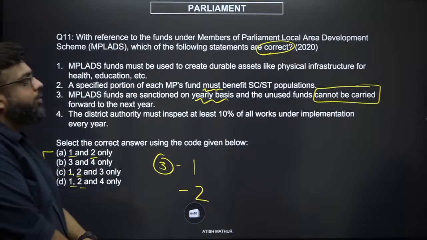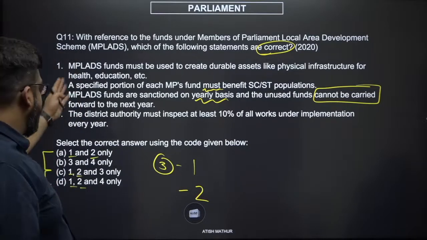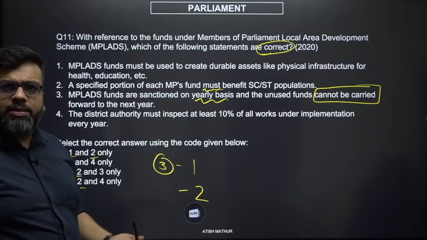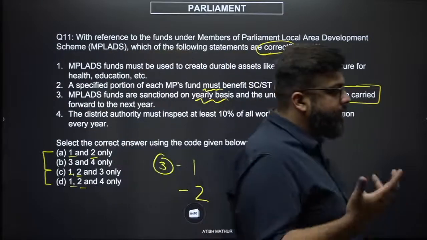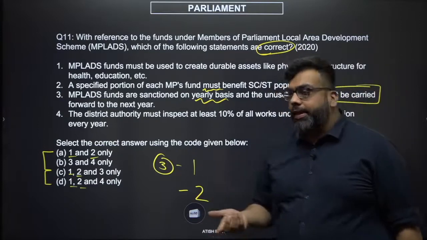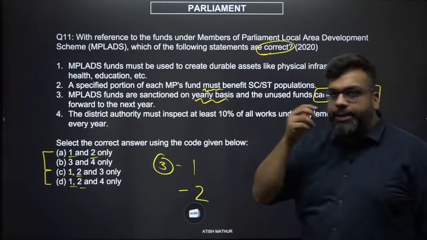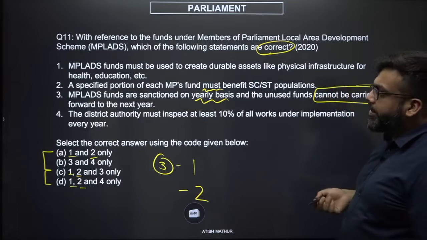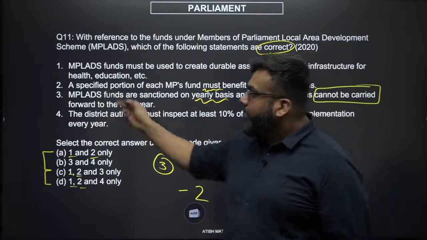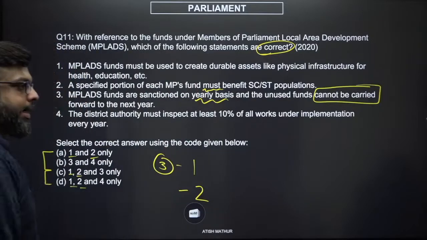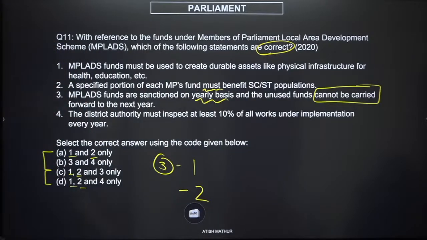MP-led funds must be used to create durable assets for physical infrastructure, health, education, etc. Sounds fair enough that you are using local area development funds to locally develop the area, and for that you require, say, funds for health, education, sanitation, etc. Which means 1 definitely is correct. Now, if 1 is correct, then 2 is definitely correct. That means your options, C and D, seem to be in the game so far. There is no place where 3 and 4 are collectively together.